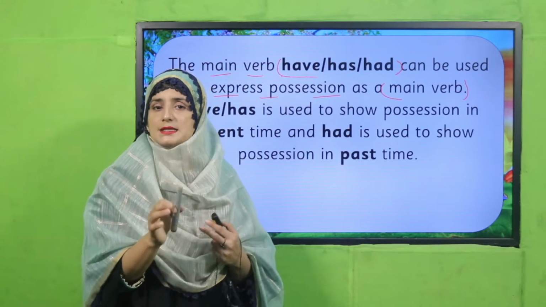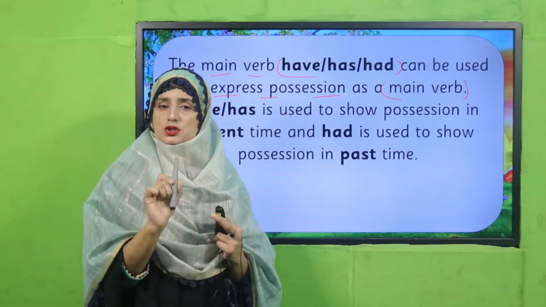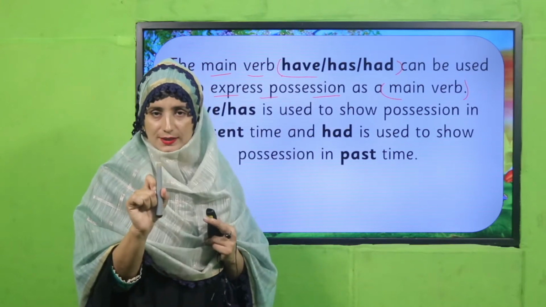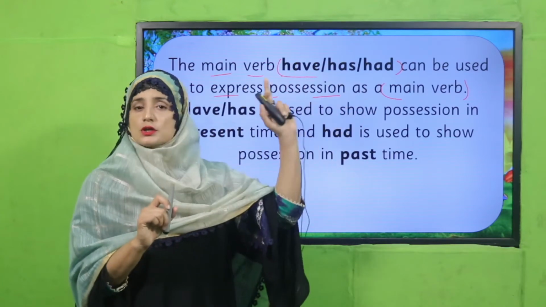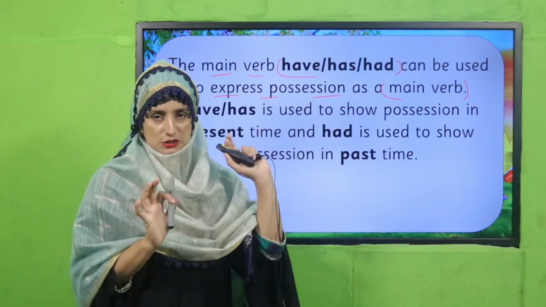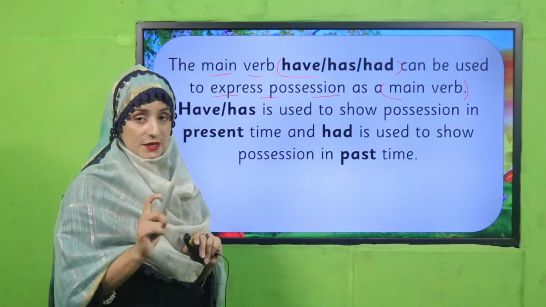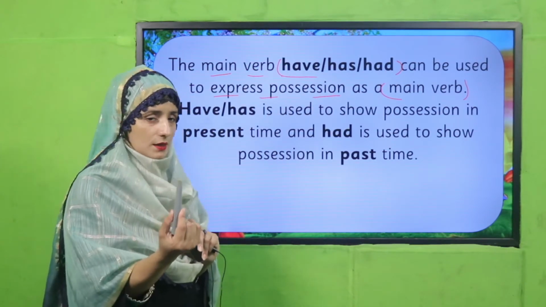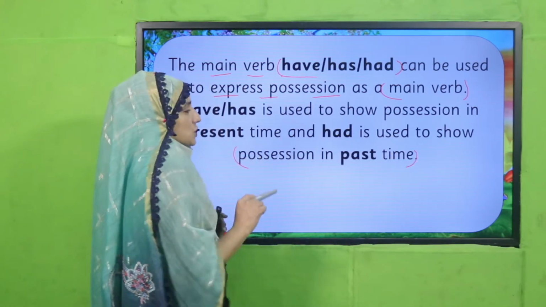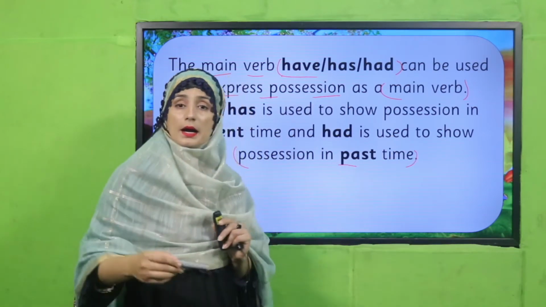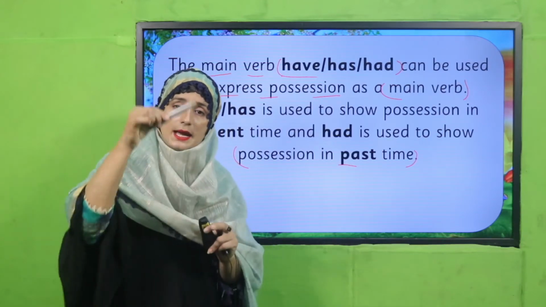So this has and have is showing possession, meaning I am the owner. Is it clear now? Have and has we use in present time, I have a pen, and had is used to show possession in past time, meaning I had a pen, I don't have it now.